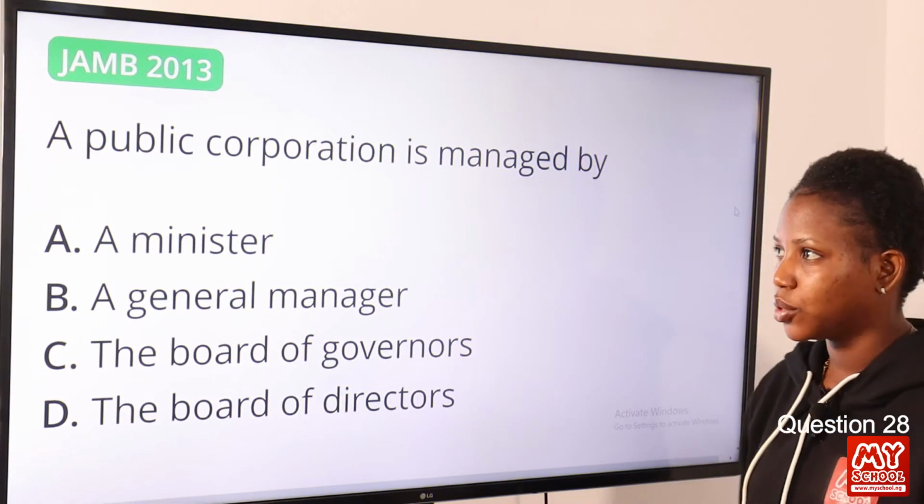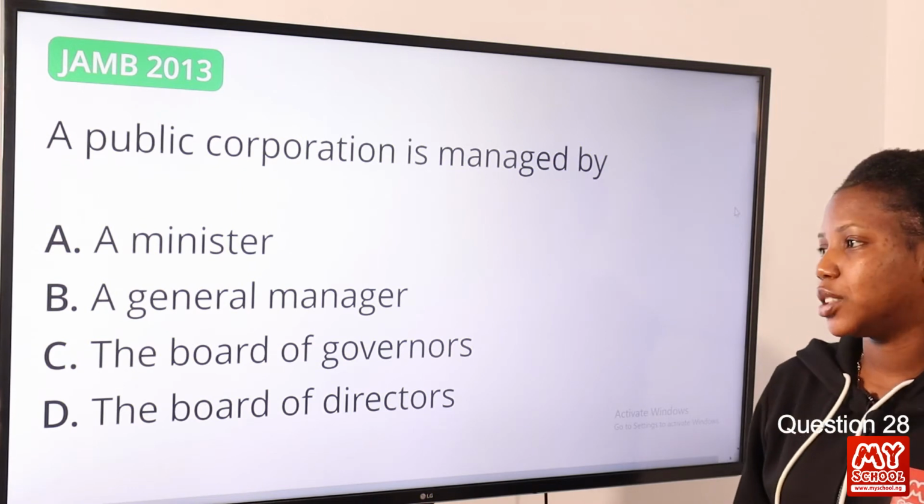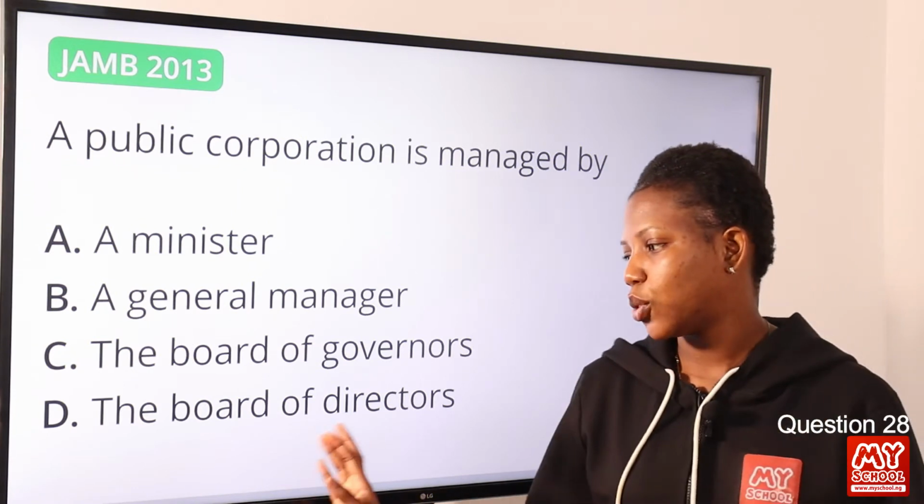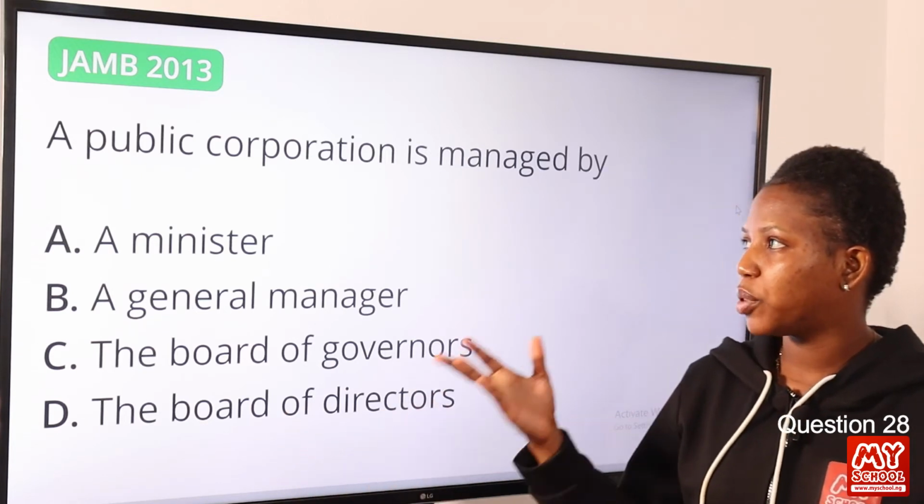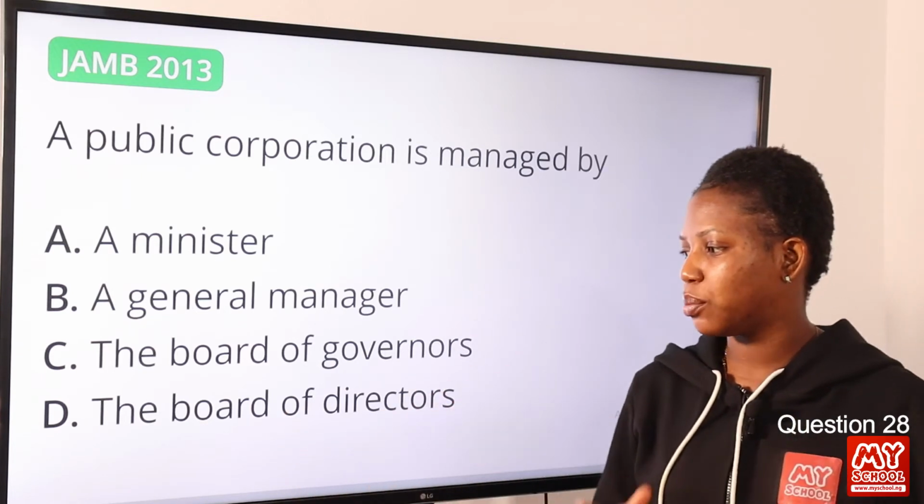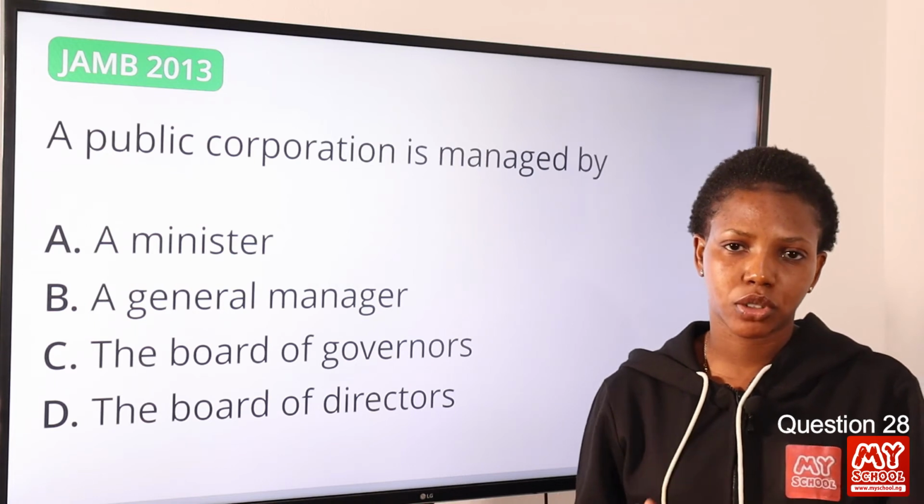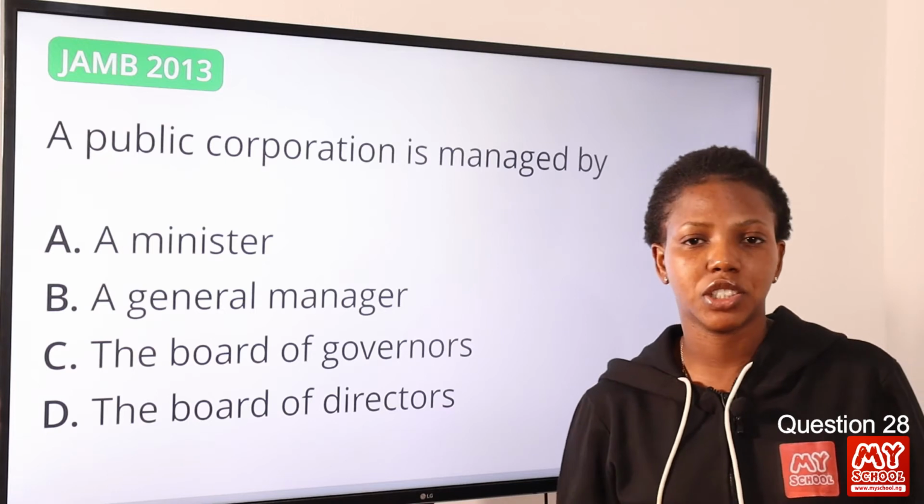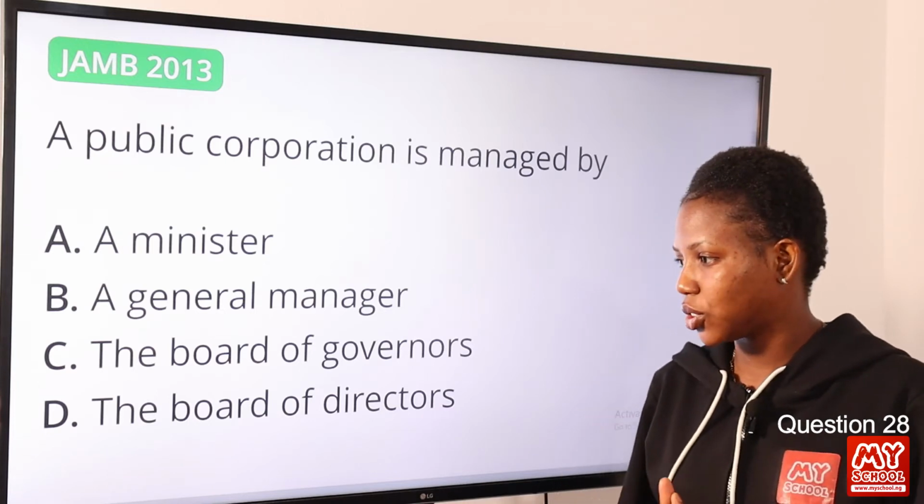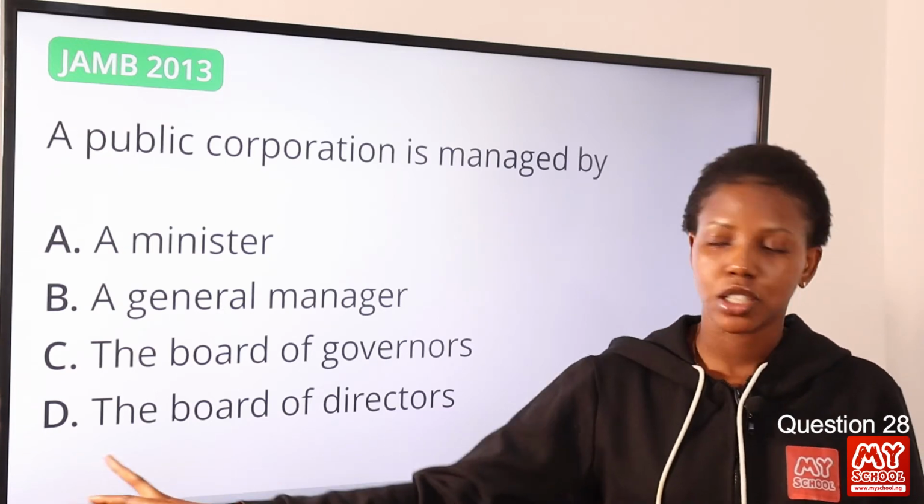Question 28. A public corporation is managed by the board of directors. The answer to this question is option D. A public corporation or a public company must have a board of directors, which is an elected group of individuals that represent shareholders. The answer to this question remains option D, the board of directors.